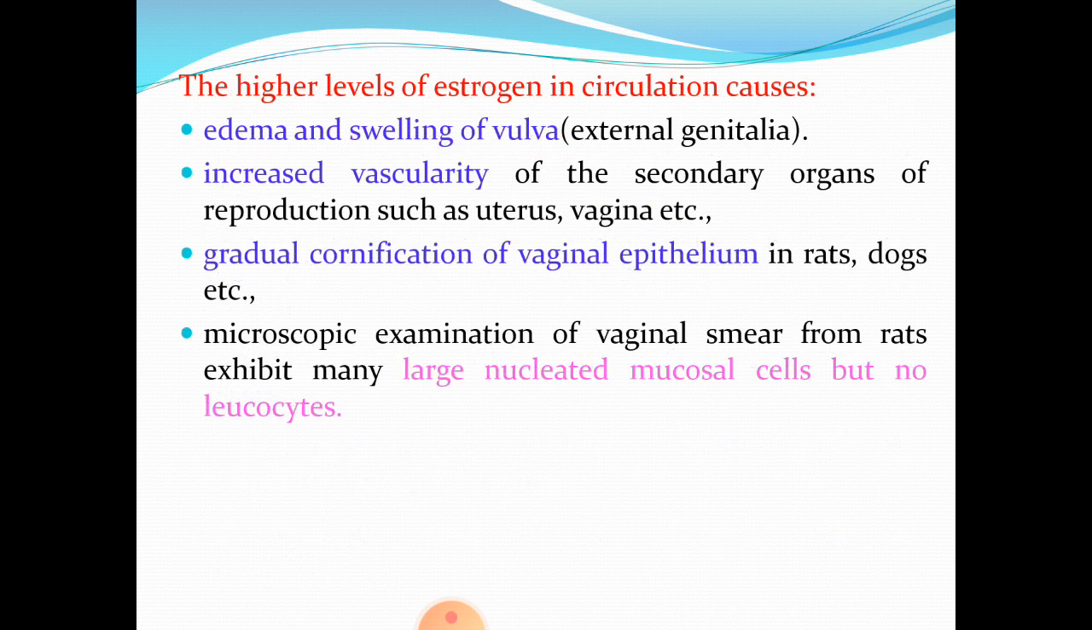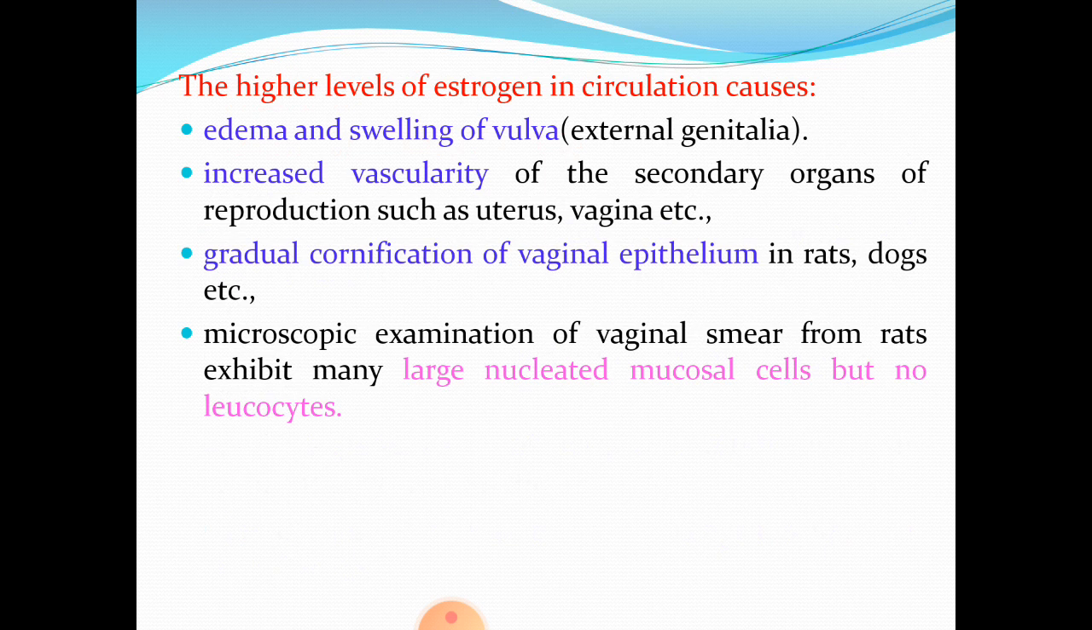The higher levels of estrogen in circulation cause edema and swelling of vulva. Vulva is the technical name for external genitalia. Then there is further increased vascularity, that is blood supply or circulatory supply of the secondary organs of reproduction such as uterus, vagina, etc. Then gradual cornification of vaginal epithelium takes place in rats, dogs, etc. Normally, the vagina is lined by columnar epithelium, and during this phase, gradual cornification takes place in the sense there